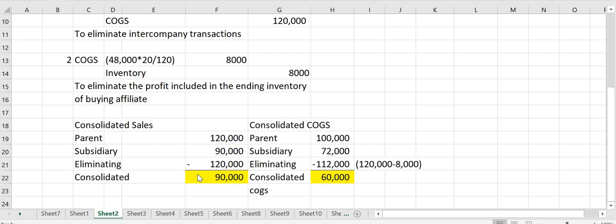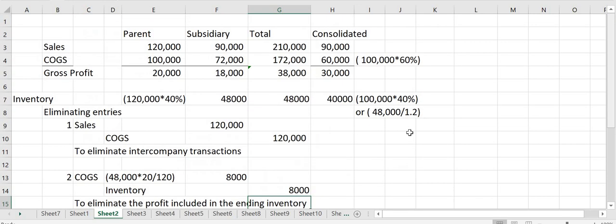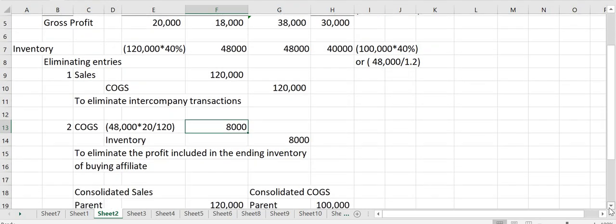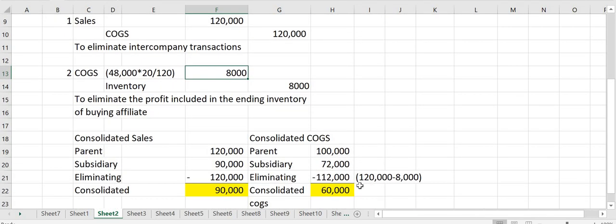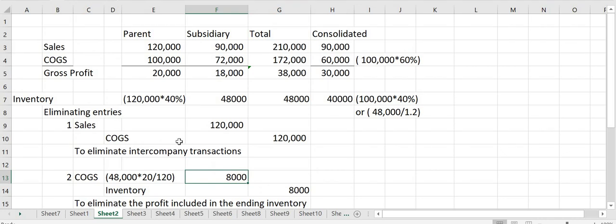And then yung consolidated cost of goods sold natin. So the parent reported cost of goods sold of 100,000 and the subsidiary also reported cost of goods sold of 72,000. Then yung eliminating entries natin, we've credited 120,000 and we've debited 8,000. Therefore, it's a net credit of 112,000 or a deduction of 112,000. Therefore, our consolidated cost of goods sold is 60,000. So by these eliminating entries natin, yung sales natin would be at 90,000 and then our cost would be 60,000.